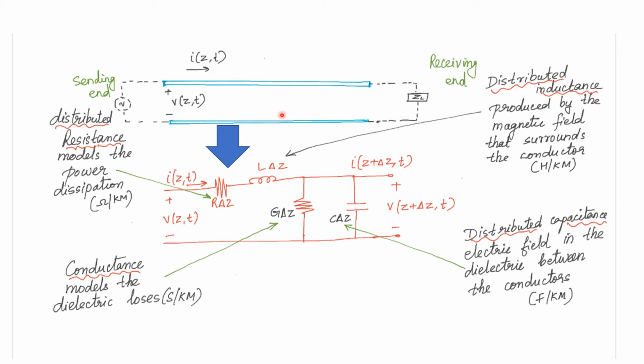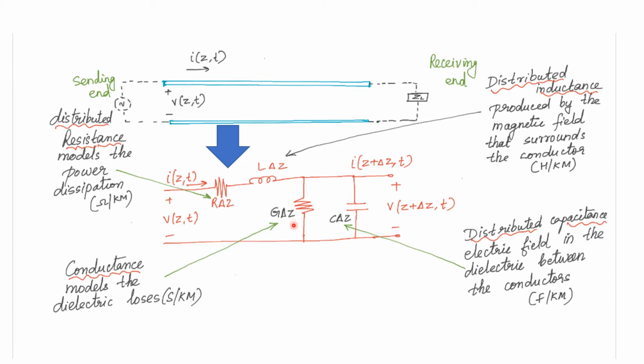This leakage of current through the dielectric is represented by the shunt conductance. Similarly, the electric field in the dielectric between the conductors is accounted for by the capacitance. As it is between the conductors, it will be parallel to the conductors.